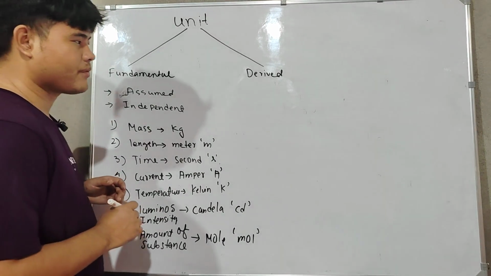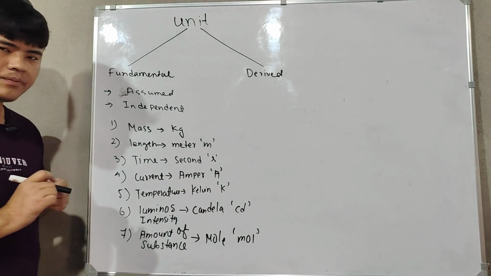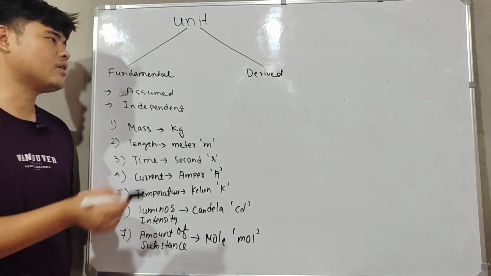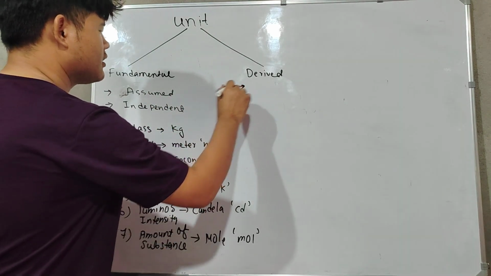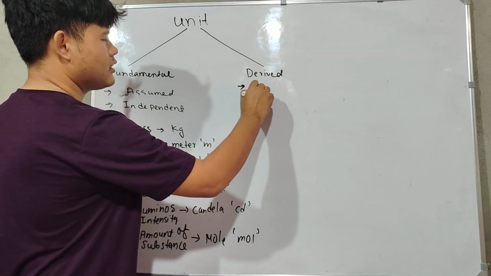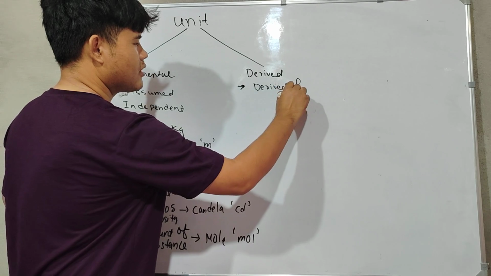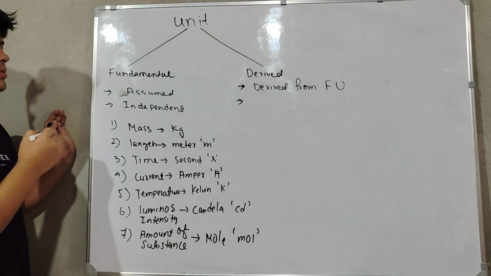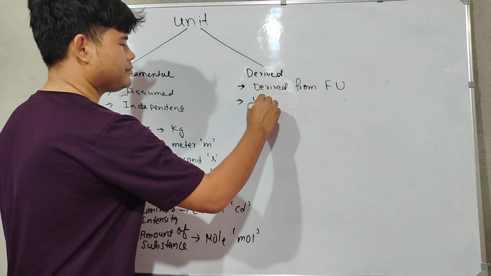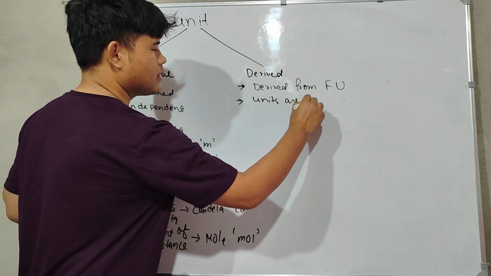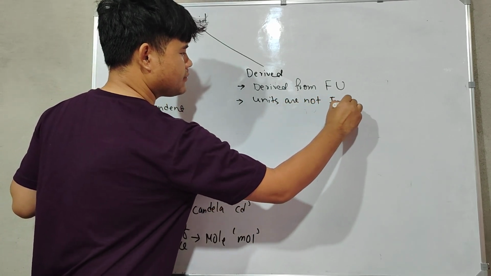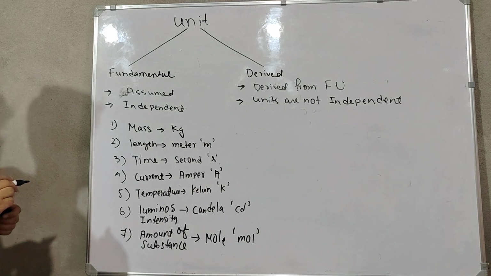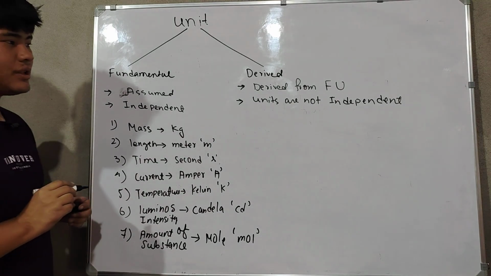Now let's go to the derived units. The name itself says derived. The units here are derived from the fundamental units. We'll understand with the help of examples. Here, units are not independent. Let's understand with an example.